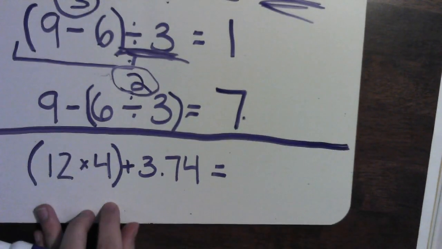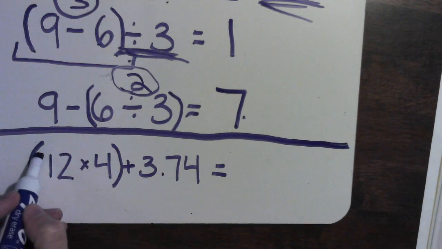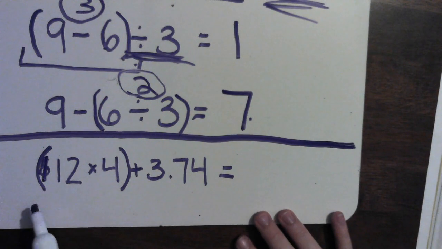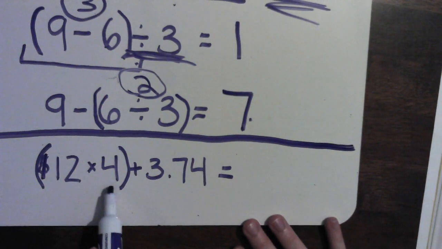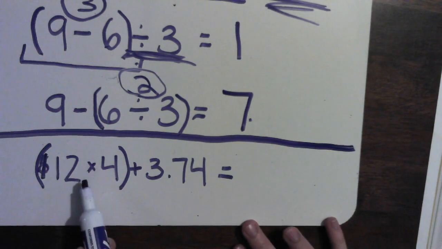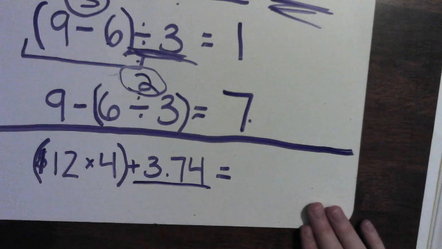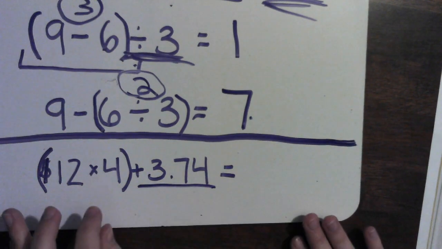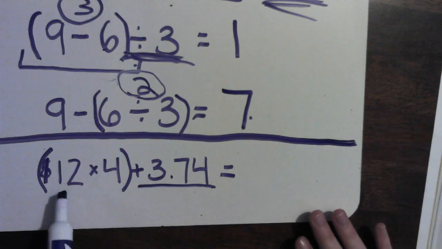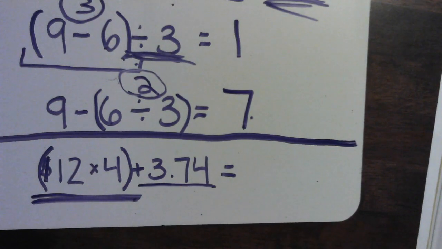An example of when you might need to use this is, say you're buying, I'm going to put a dollar sign here for the sake of our problem. Okay. Say you're buying 4 shirts that are $12. 4 shirts that are $12. And then, based on whatever that total is, there's $3.74 of tax tacked on. So it's not $3.74 times 12. It's the cost of the shirts plus $3.74.